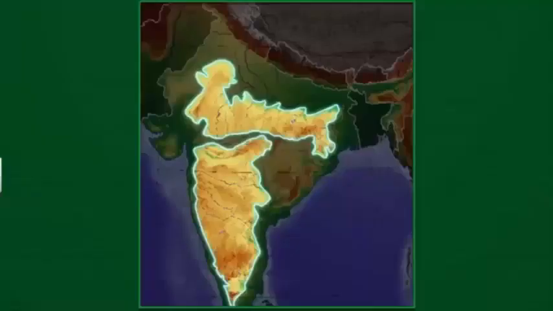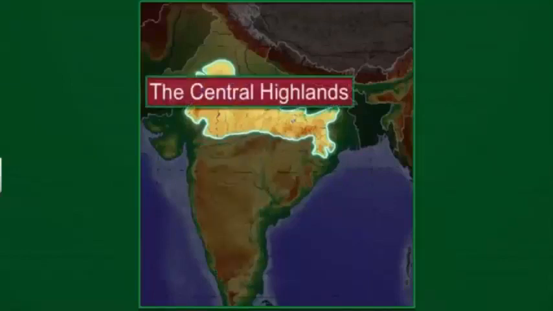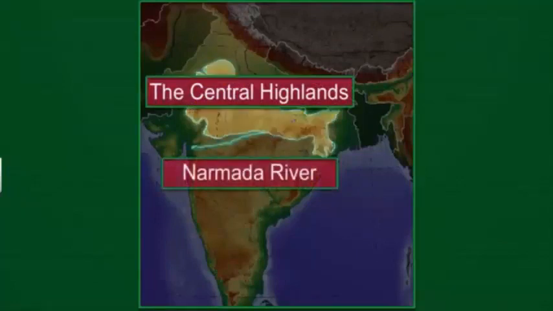Let's check out these areas on the map. The Central Highlands refer to the portion of the Peninsula Plateau that lies to the north of the Narmada River.